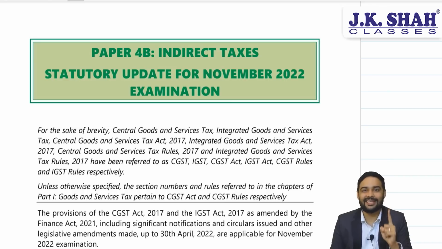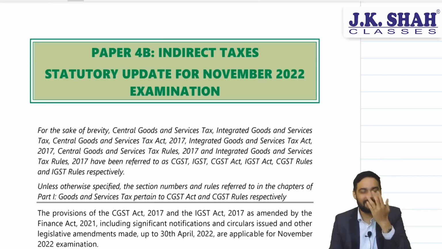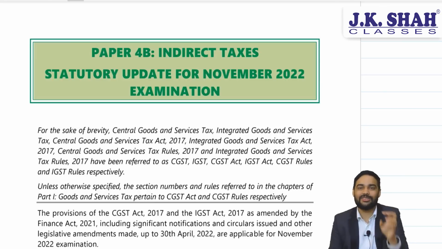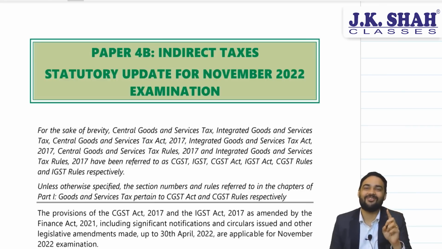So my sincere request to you is stop reading newspaper and other articles related to amendments which are made in the month of July, because those amendments will not be applicable for your November 22 exams. I have seen a lot of posts saying, "Sir, July amendments, will it apply to November 22?" The answer is no. You know the cutoff date. Cutoff date is 30th April. So a lot of amendments which have happened in the last month will not be applicable for your exams.